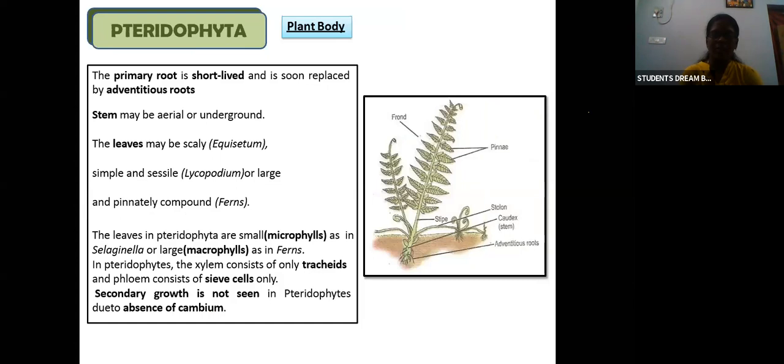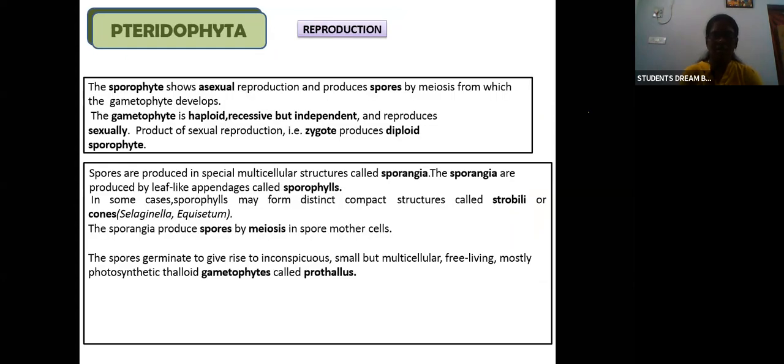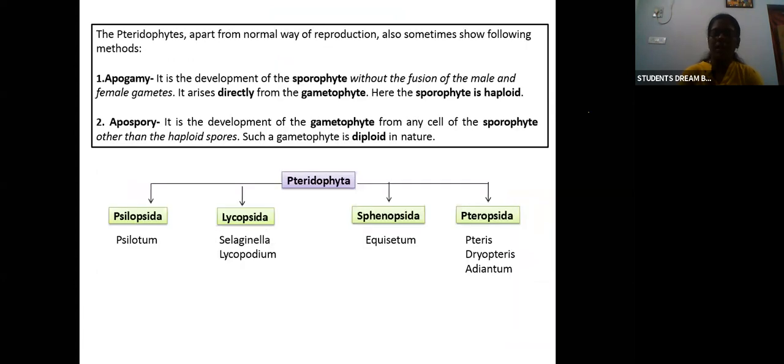So they have a well differentiated plant body. Its life cycle. Okay. So, any doubts? Do you have any doubts?